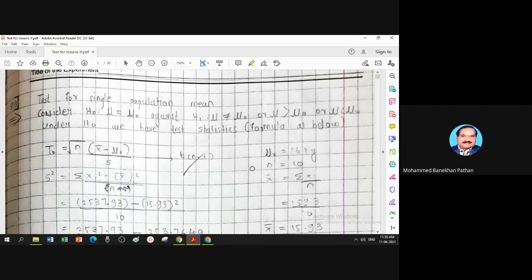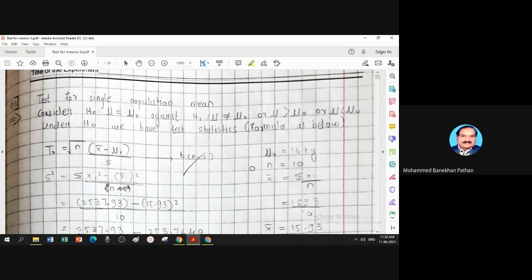In last practical, we discussed about large sample test for means. We have two types: test for single population mean, and second is test for equality of two independent population means, under the assumption sample size is large, that means number of observations per sample is greater than or equal to 30.